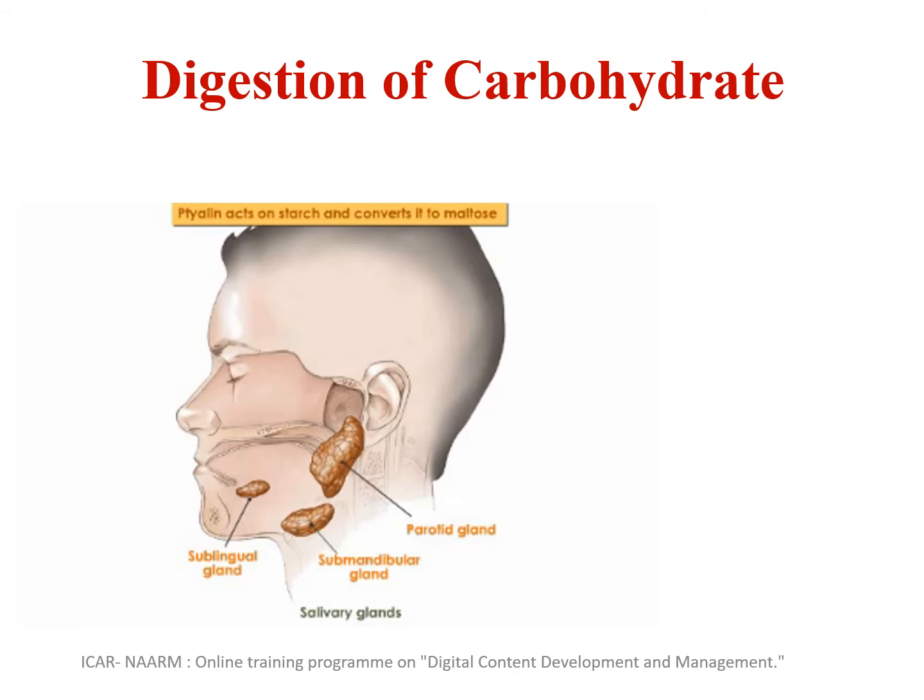So let us start with the digestion of carbohydrate. The digestion of carbohydrate starts directly from the mouth. In the mouth we have an enzyme called ptyalin, otherwise known as alpha amylase.